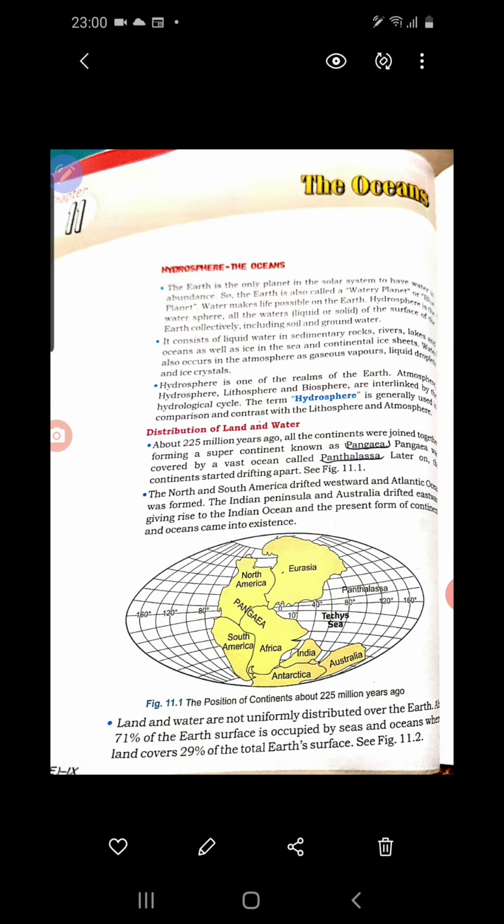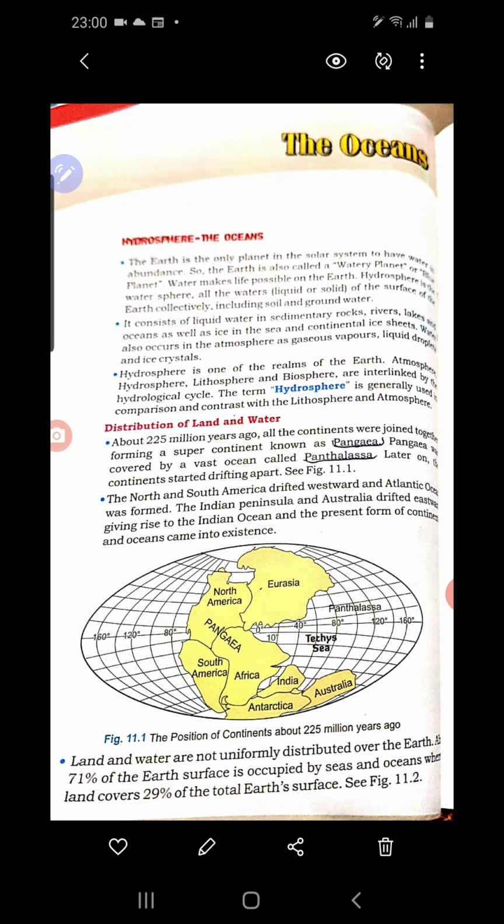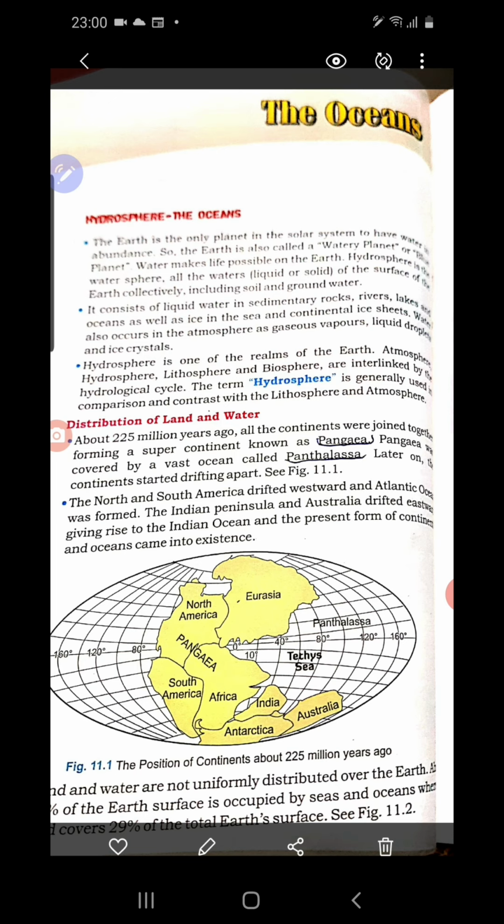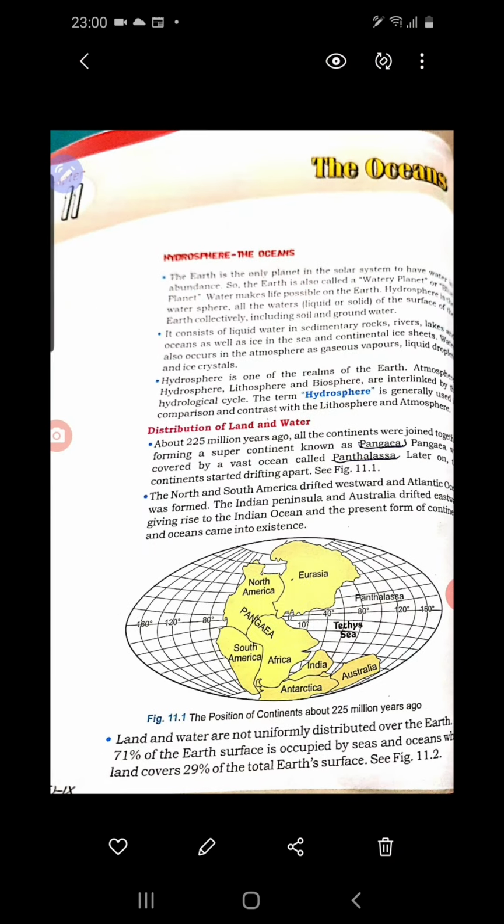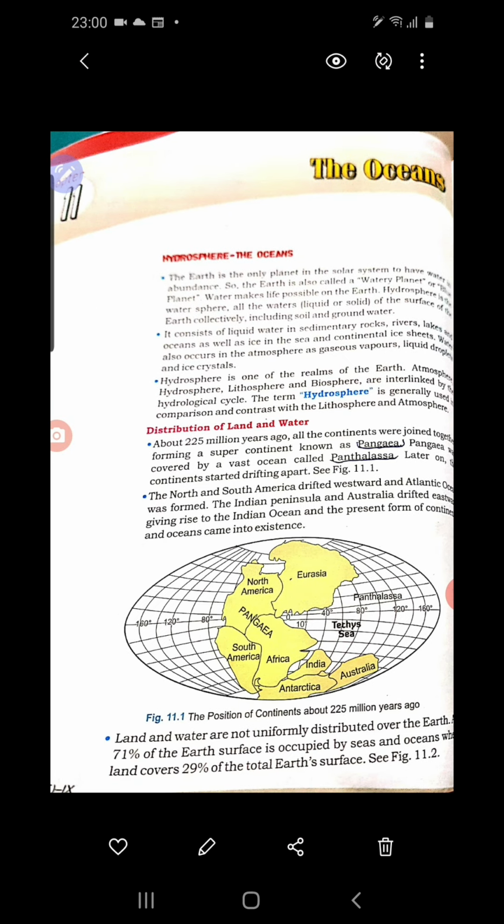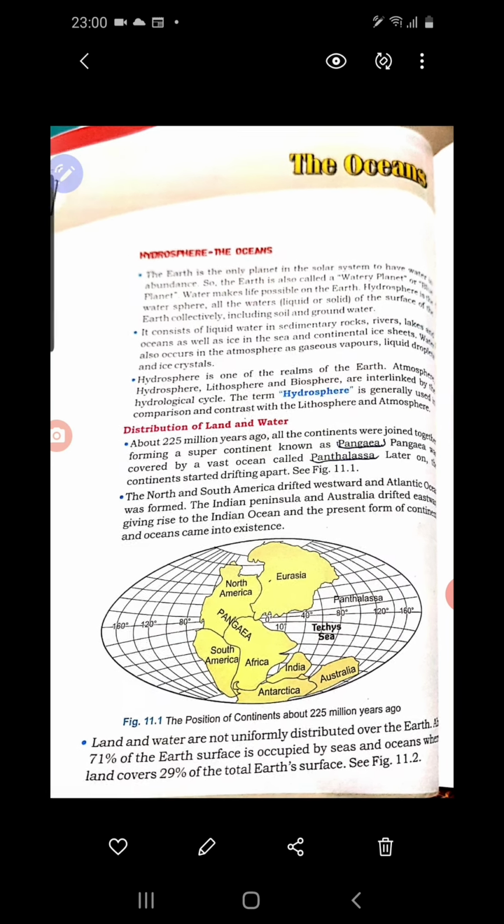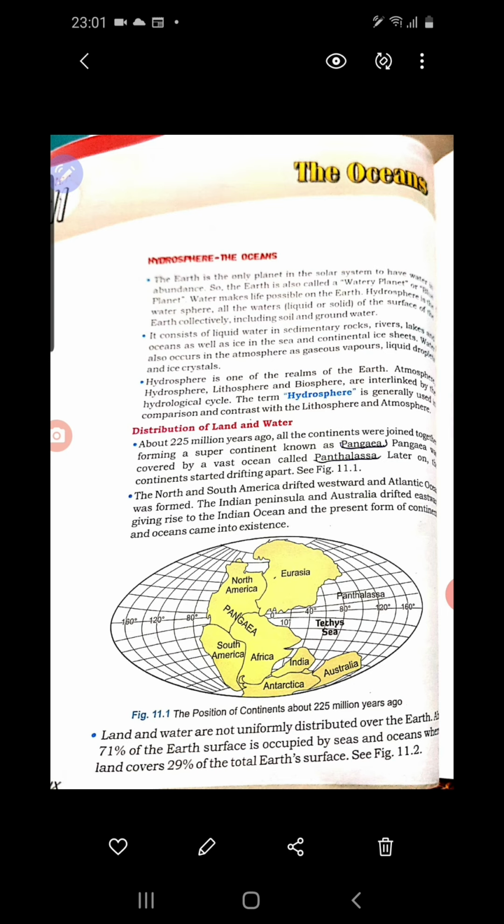So all these together are called oceans. All these oceans and the underground water together can be called hydrosphere. So what is the importance of hydrosphere? About 71% of the earth is covered by hydrosphere. So you understood the distribution of land and water. Accordingly, 71% of the earth is covered by water, and 29% of the earth is land. Clear?